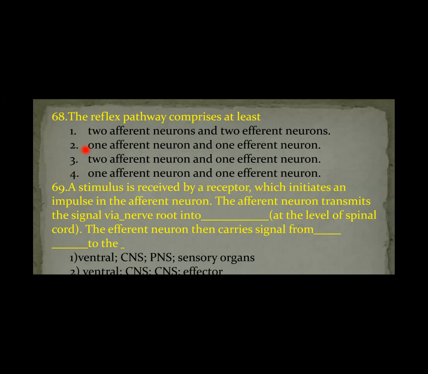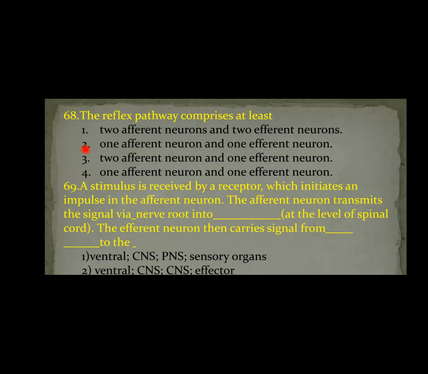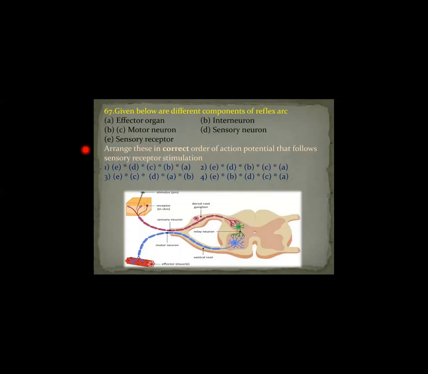Here, what is the dorsal root? We'll see now. In the spinal cord, this part is the dorsal root. This upper portion is the dorsal root, and this lower portion is the ventral root. The dorsal root consists of sensory neurons, and the ventral root consists of motor neurons. This is a very, very important point. The dorsal root of the spinal cord consists of sensory neurons, and the ventral root of the spinal cord consists of motor neurons.